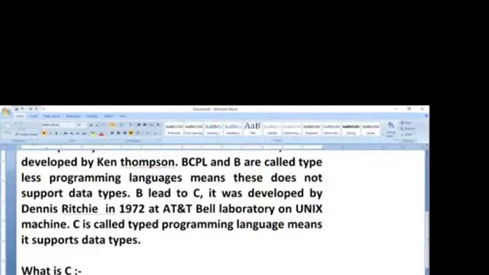Friends, if you want more than 6 precisions, then you go for double. If you want below 6 precisions, you go for float. That is the difference.